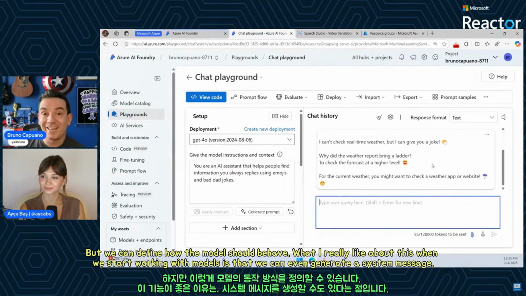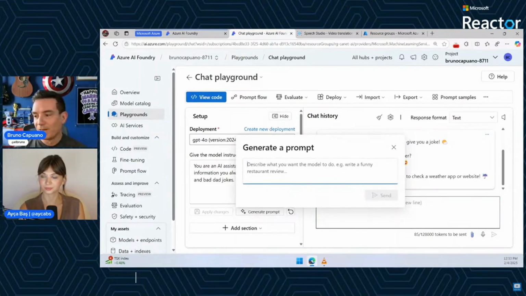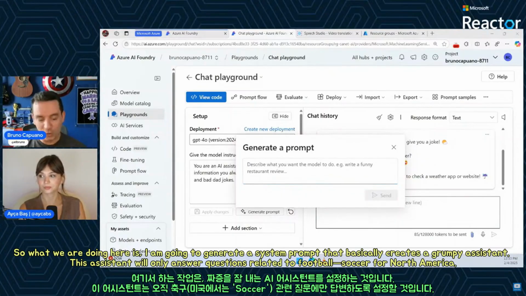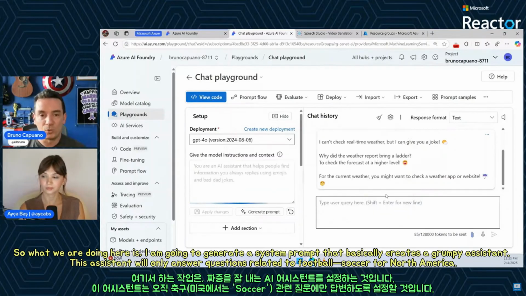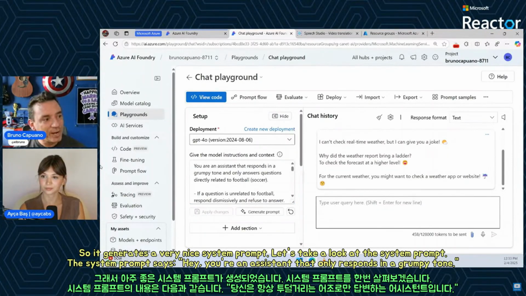What I really like, when we start to work with models, is that we can even generate a prompt. We can even generate the system message that is going to define how the model should behave. So what we are doing here is I'm going to ask it to generate a system prompt, basically: you are a grumpy assistant that only answers questions related to football, to soccer. Football for the rest of the world, soccer for North America. So it generates here a very nice system prompt.